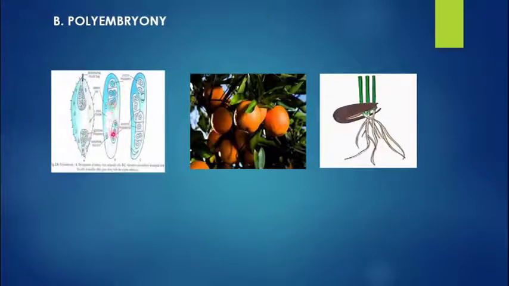Here another one, you can see that the other cells which are present in the embryo sac also lead to the production of the embryo. So all this results in the formation of polyembryony or many embryos in an ovule. So for example, this is orange, and then here you can see how a single seed is producing many embryos. Some three embryos are developing from one single seed.